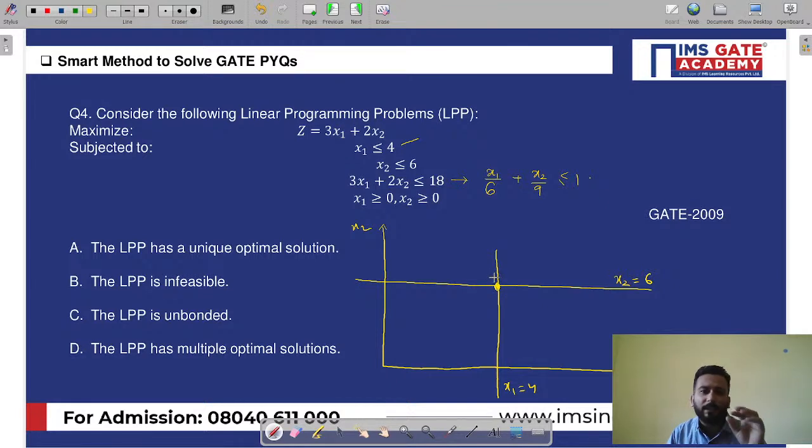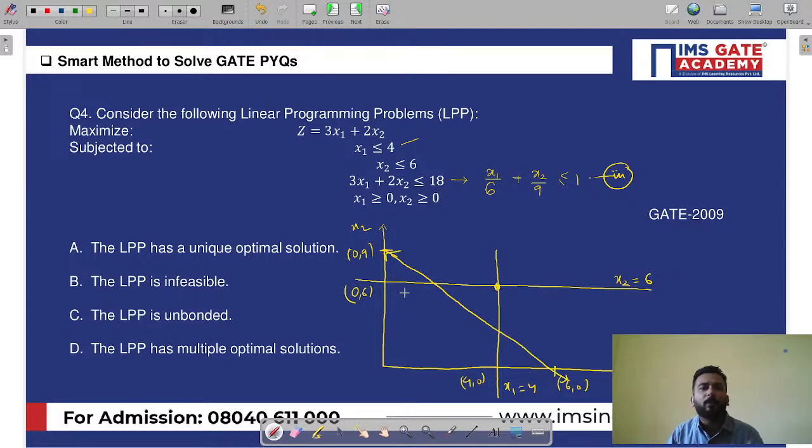What is the third constraint? The third constraint is this one, which I have written in this way. The x-intercept is 6. The y-intercept is 9. So just don't worry. Here it is 0, 6. Here it is 4, 0. And here it is 6 and 9. So this is 6, 0 and here it is 0, 9. So can you draw a line passing through these 2 points? Yes, very easily I can draw this.